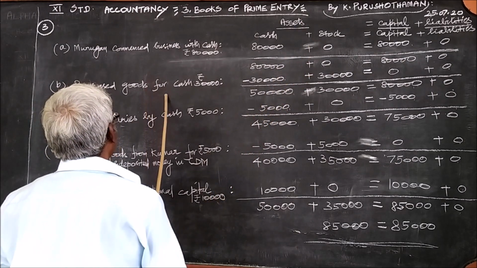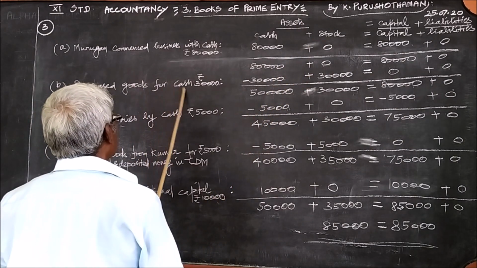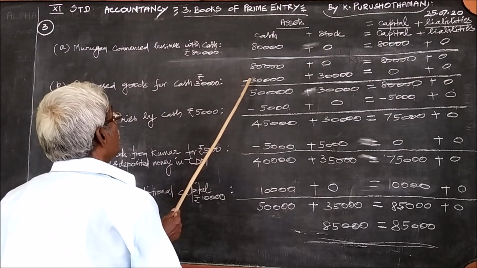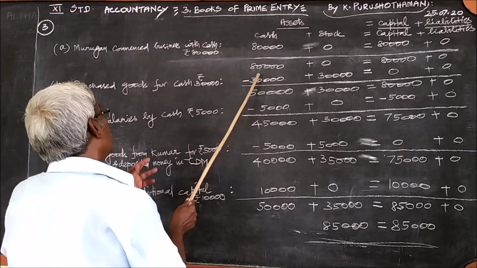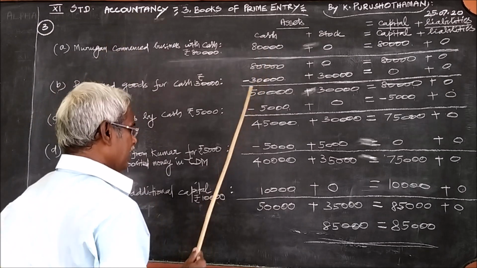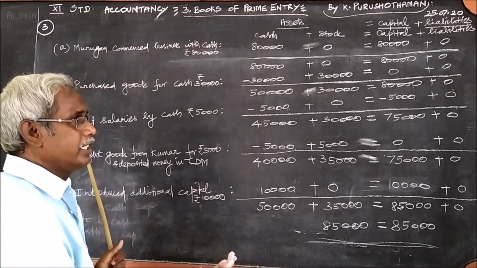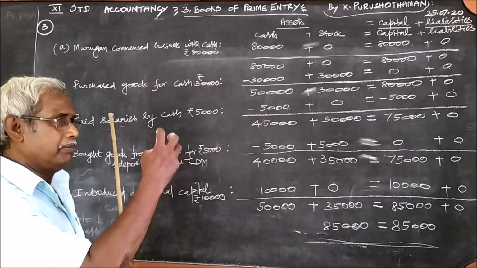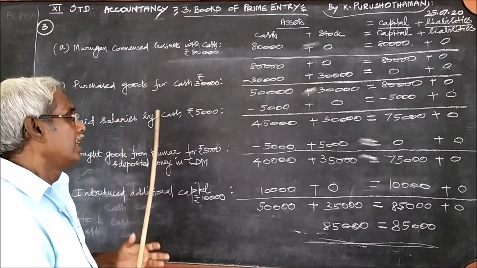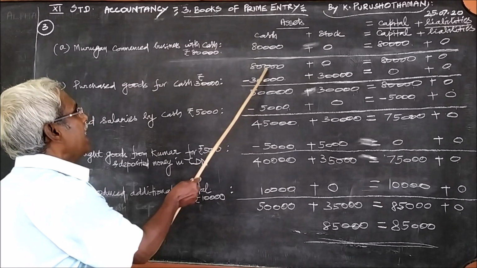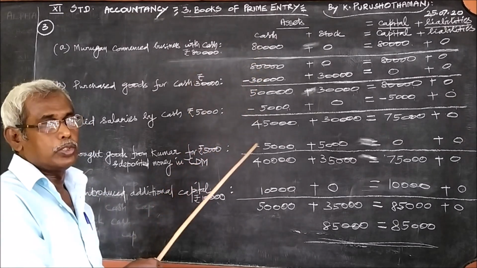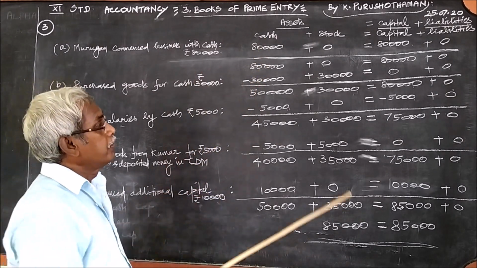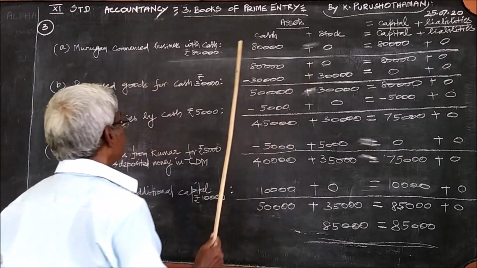At the same time, we purchased goods for cash and therefore we should have paid the cash. Therefore, cash balance is reduced. Because already with the 80,000, the business has been started. When goods are bought, the business pays rupees 30,000 and therefore it will reduce the balance of cash, therefore minus 30,000. We receive the goods, therefore it is plus 30,000.